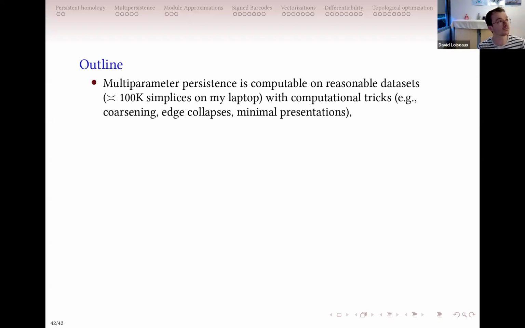I don't know how many simplices a cubical complex creates, but I expect it to be maybe a few hundred of resolution times a few hundred of resolution, something like this.